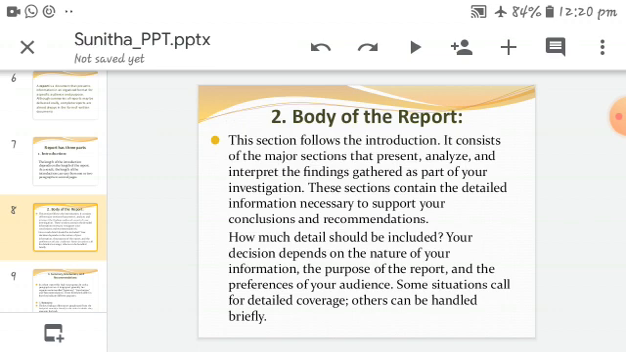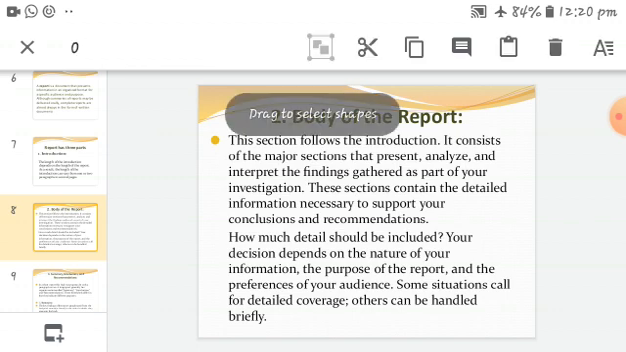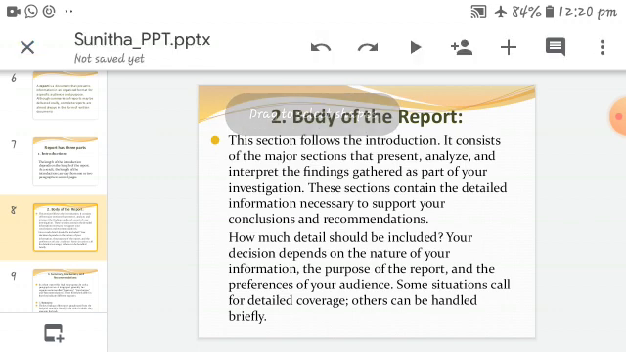Okay, yes, I am reading. This section follows the introduction. It consists of the major sections that present, analyze, and interpret the findings gathered as part of your investigation. These sections contain the detailed information necessary to support your conclusions and recommendations.